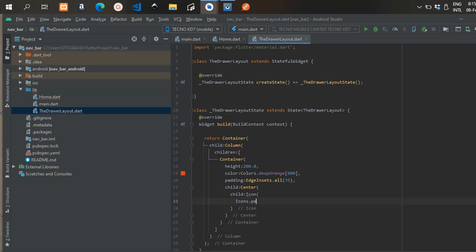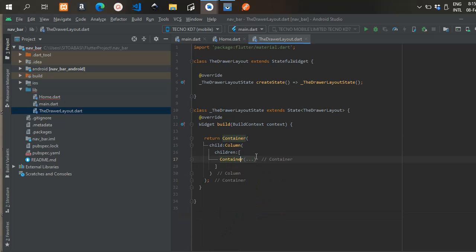So the child to the container would be a center widget. Then the child to the center widget will be an icon. So we're going to have Icons.person.